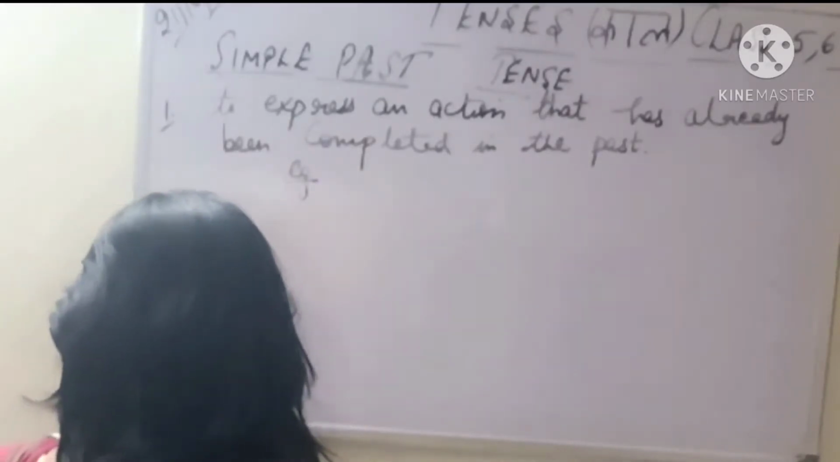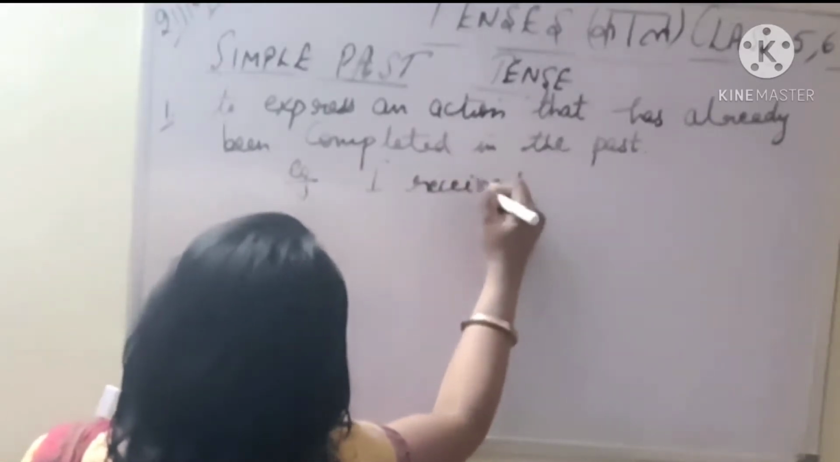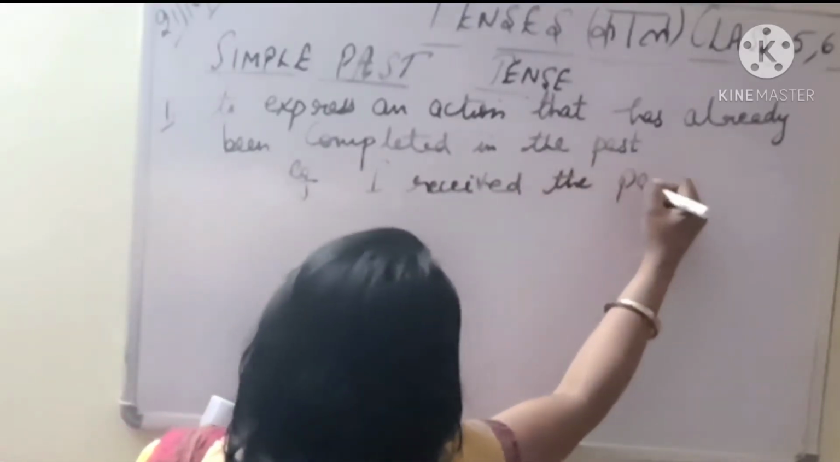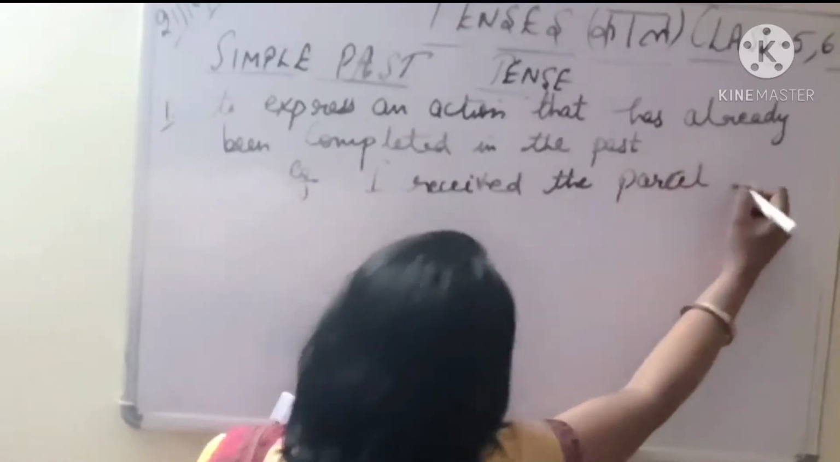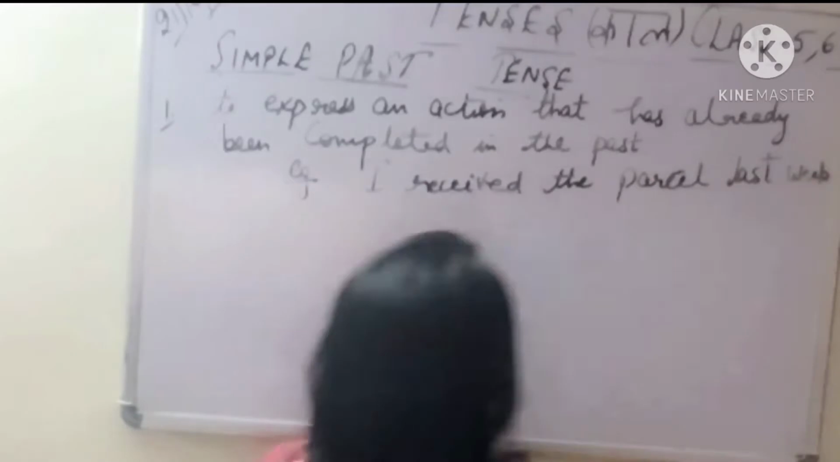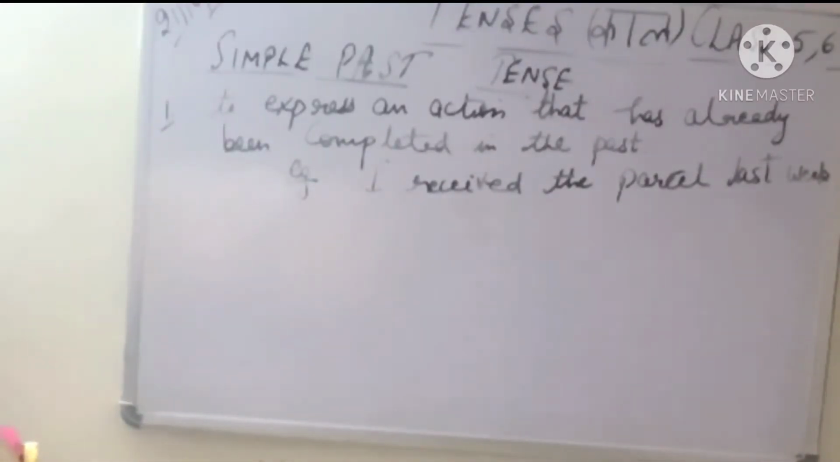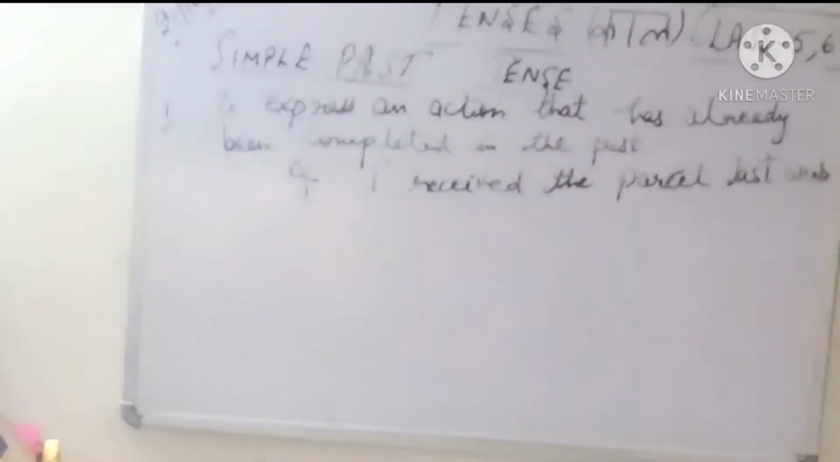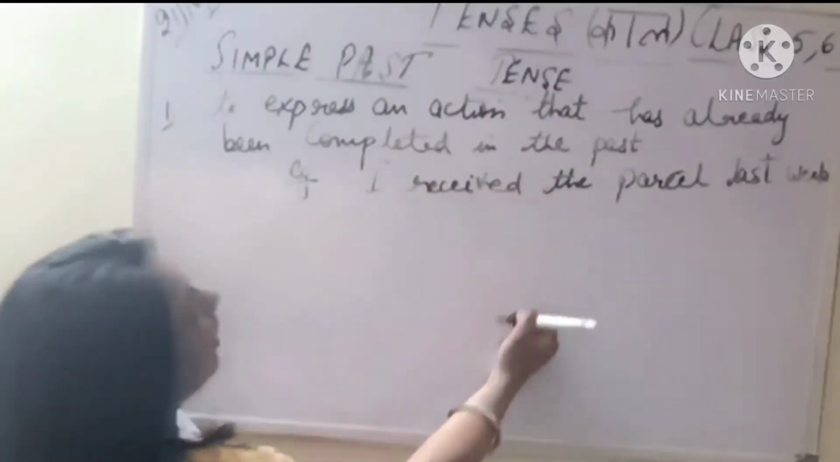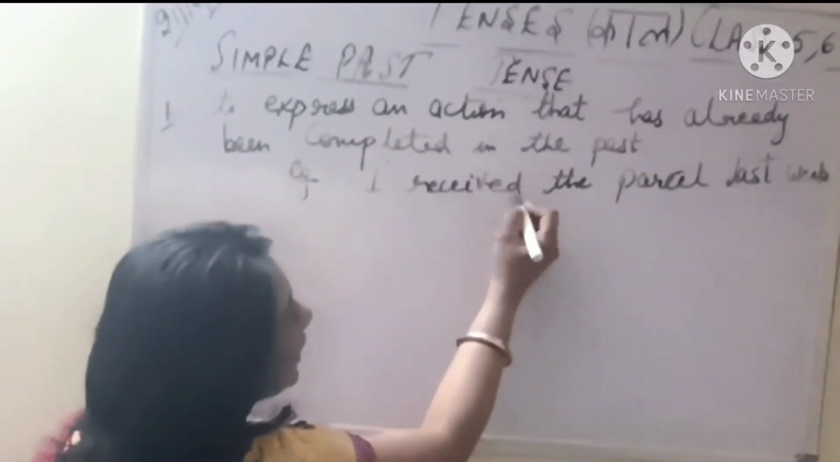Let's take one example to get it clear. Okay, if I say I received the parcel last week, it means that time is gone, it has passed. I am talking about something one week ago, that is past time. So this means our verb should be in the past tense and it will always be followed by